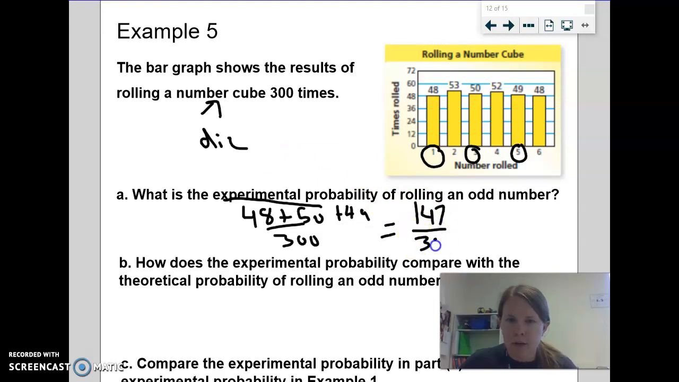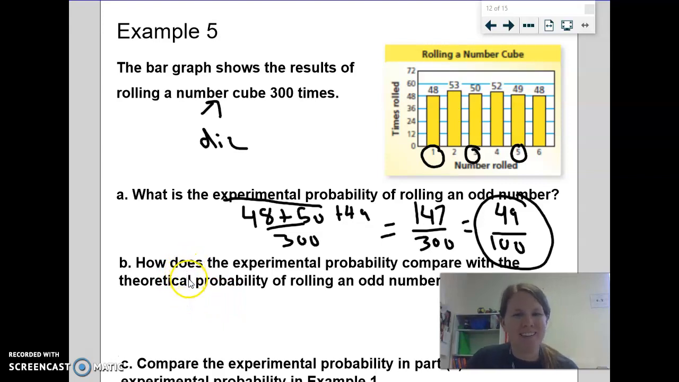out of 300. I wonder if this is divisible by 3. It is. So if I divide both the top and the bottom by 3, then 147 divided by 3 is 49, and 300 divided by 3 is 100. I think that's as best as we can do here. So again, simplify it as best as you can. So your chances of rolling an odd is 49 out of 100. Again, it's very close to that theoretical probability of 50 out of 100.